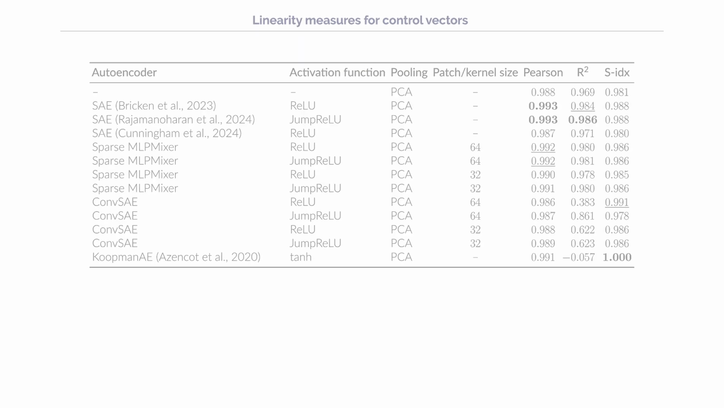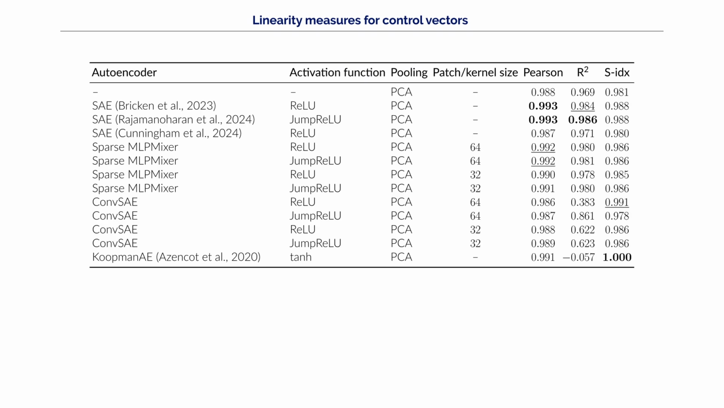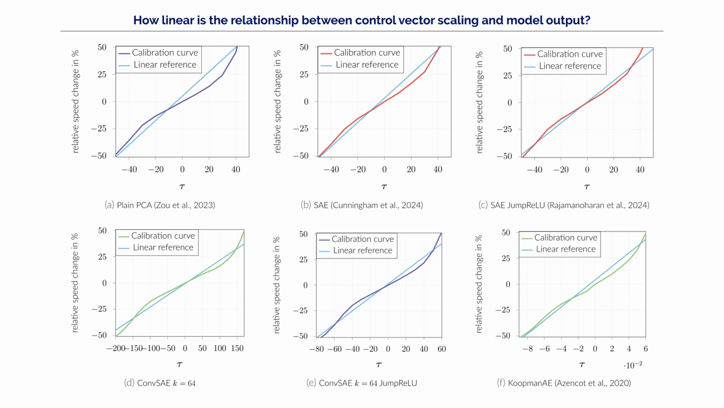We evaluate our approach across different layer types and activation functions, including convolutional layers and MLP mixer blocks. As expected, sparse autoencoding results in a more linear relationship between control vector scaling and forecasts. As shown in these figures, where a plus and minus 50% change in output is plotted against control vector temperature, tau, JumpReLU compensates for feature shrinkage, leading to a narrower range of temperature values. This effect is also reflected in the R-squared linearity metric.